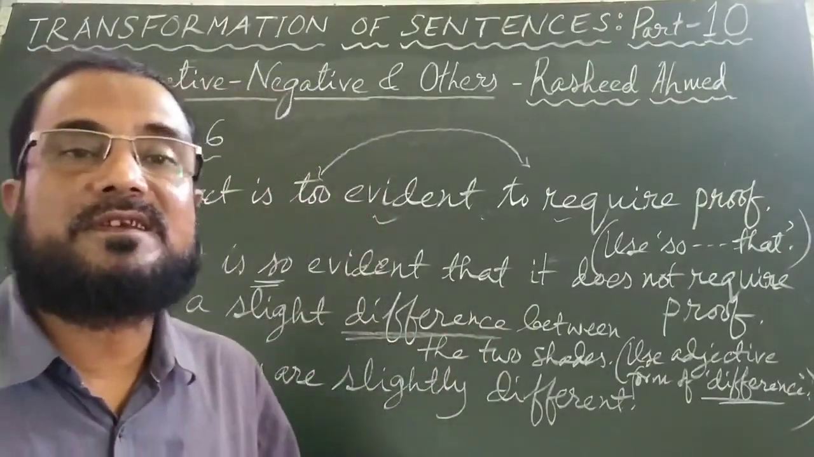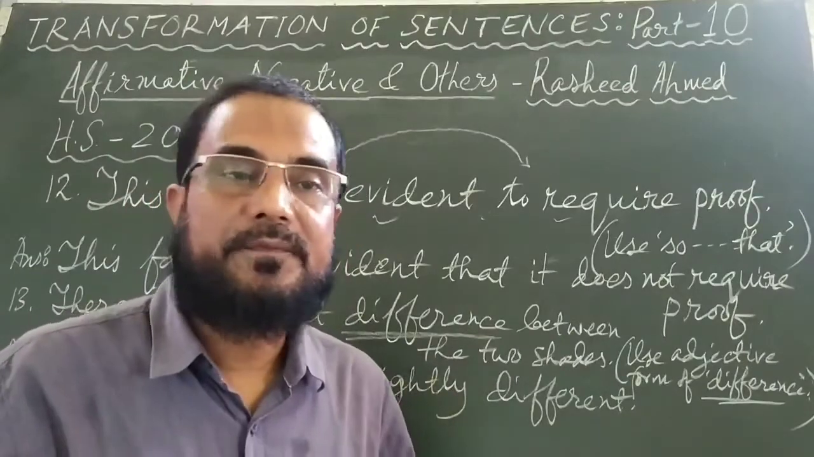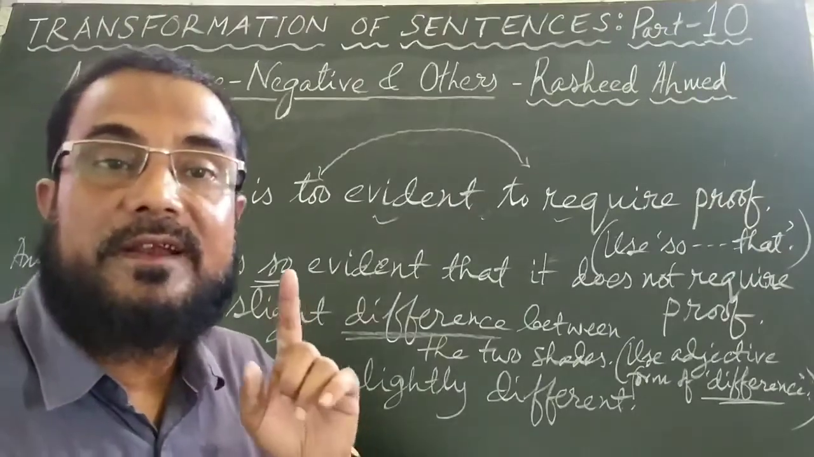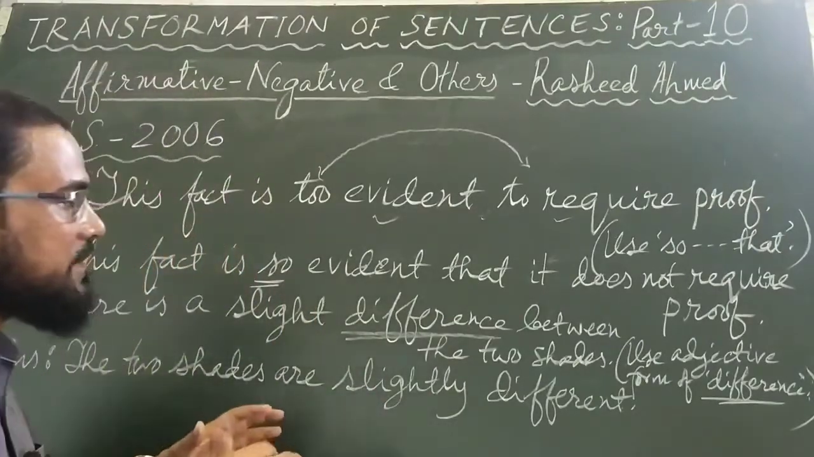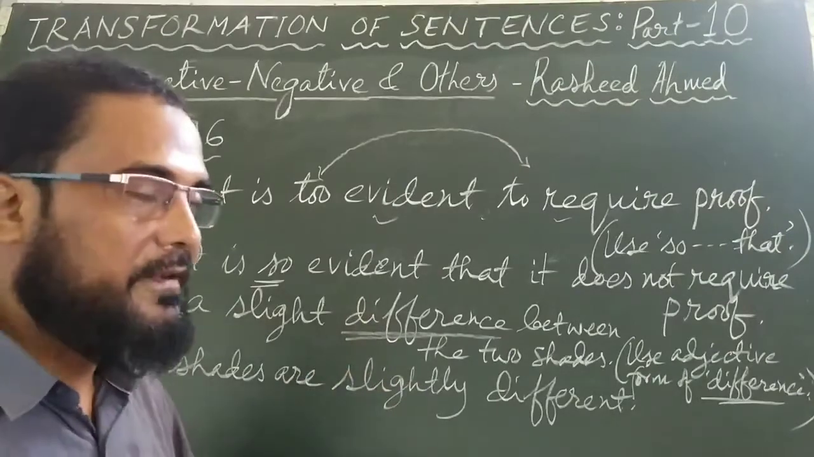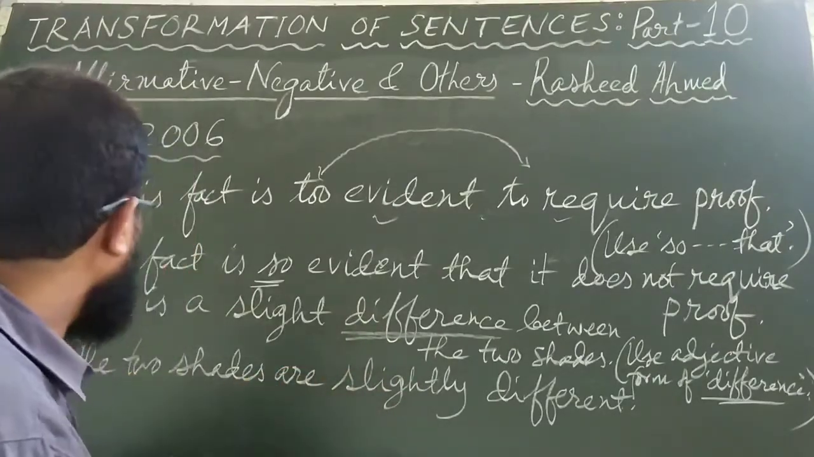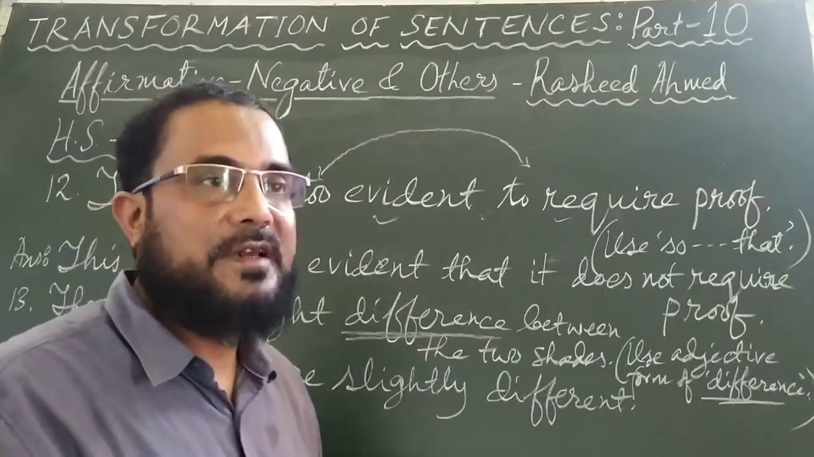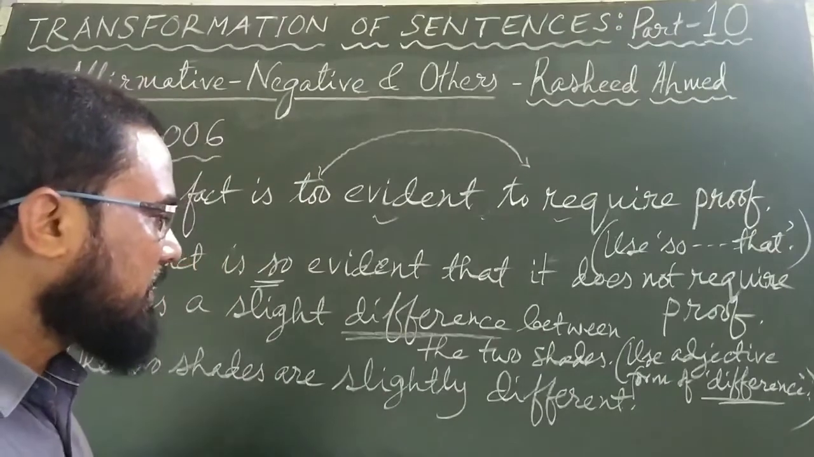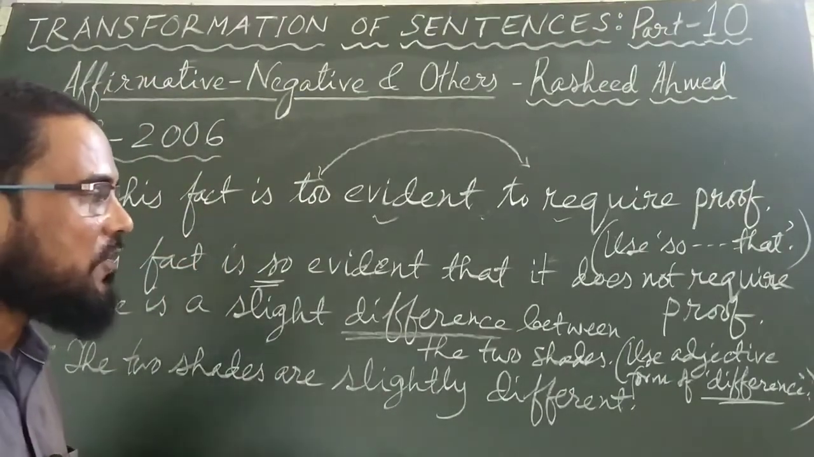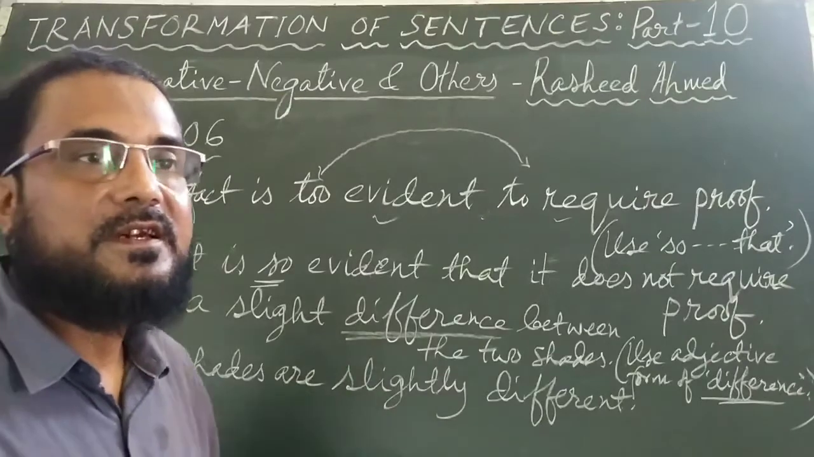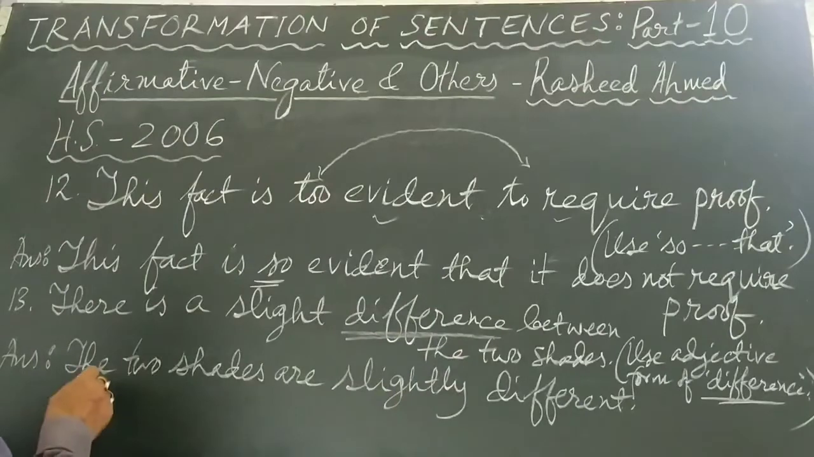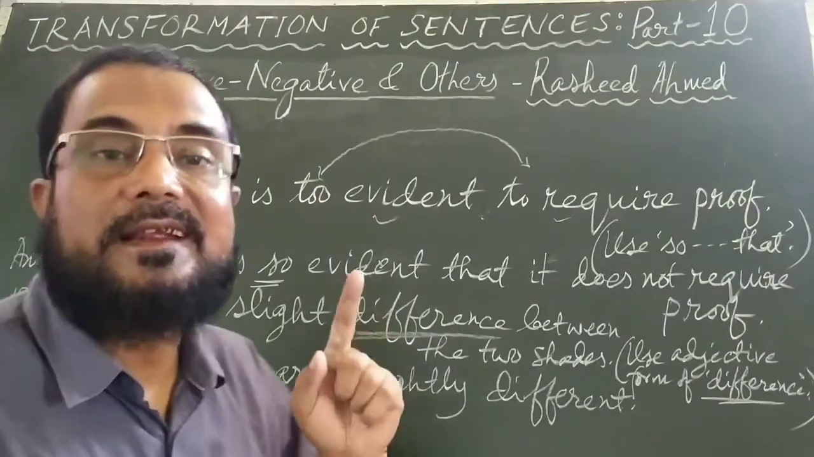The adjective form of difference is different, and this means that in the sentence, instead of difference, you have to use different. Just writing the word different in place of difference is not enough. Other changes will be required. So when you want to change it using the adjective form of difference, you have to use different in place of difference. You have to start with the shades first. The two shades are slightly different.